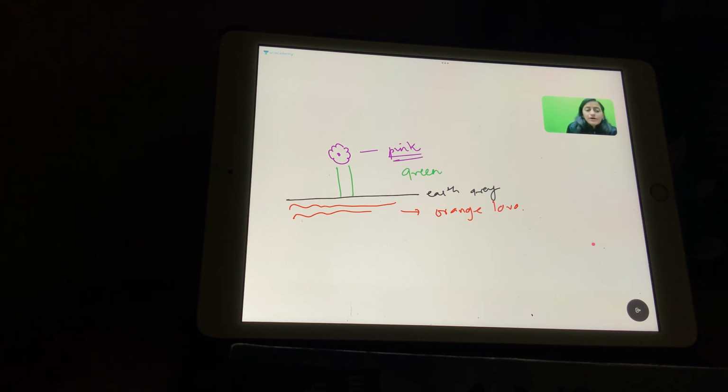Now what do we have above the pink flower? First comes the blue sky, then the yellow sun. After blue comes yellow, and after yellow comes the ultraviolet radiation, that is the violet color. So this IV cannula was there in surgery. The rest, the STI kits, I am going to tell you.